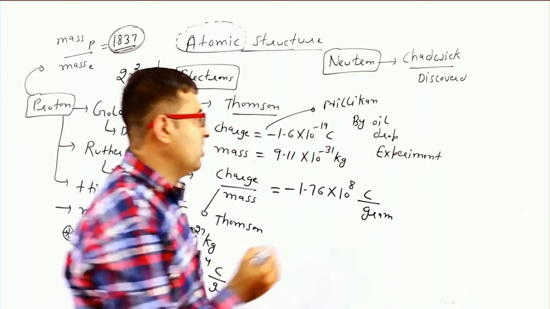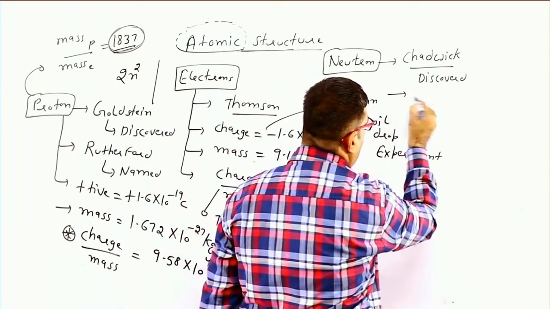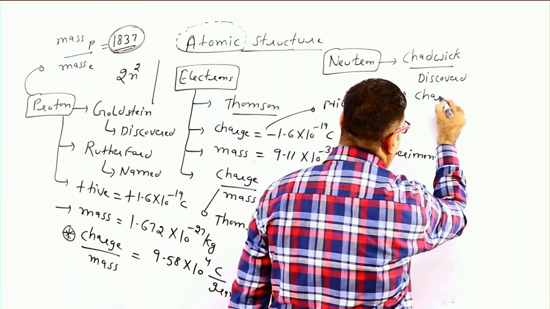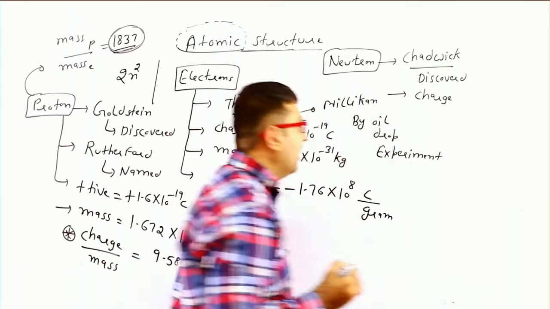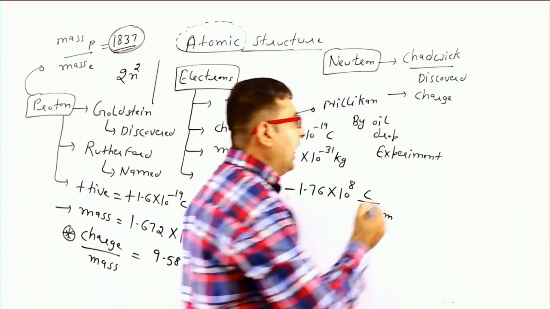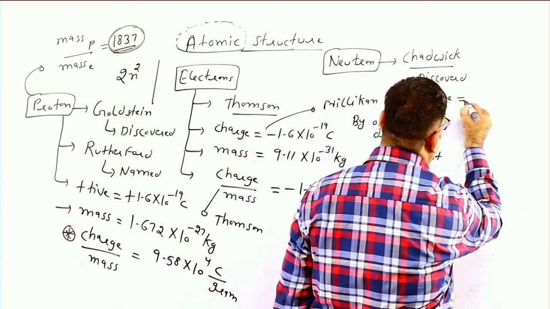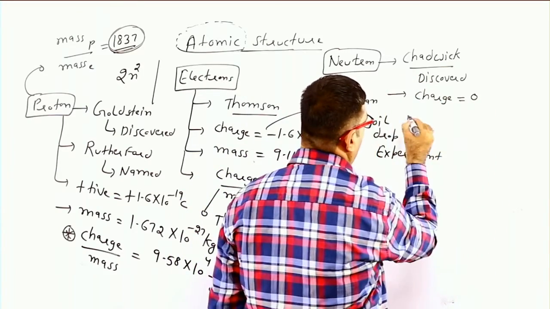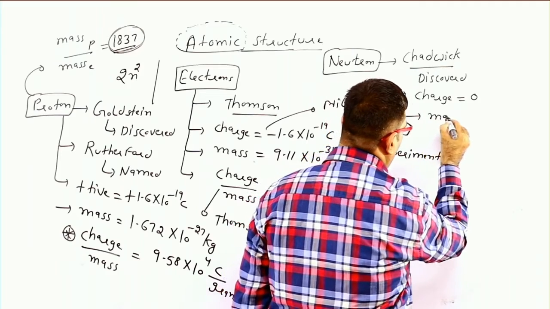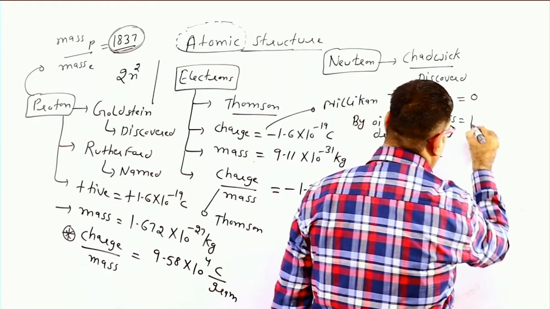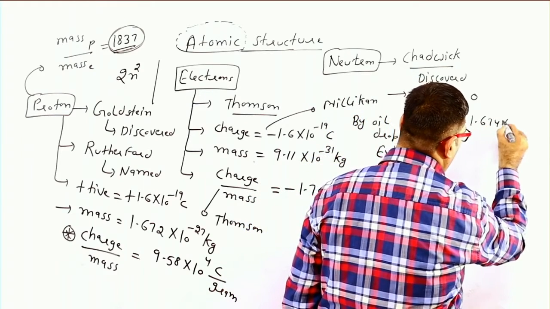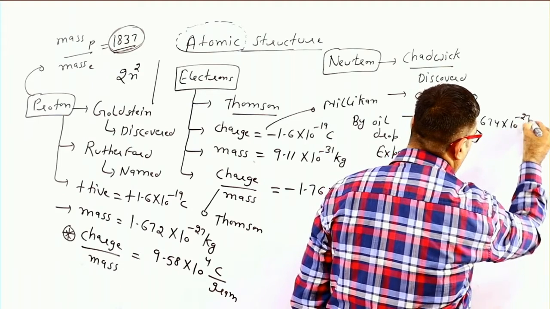Now second question, what is the charge on a neutron? We know that the neutron is neutral, that is no charge, zero charge, and the mass of a neutron is equal to 1.674 × 10^-27 kilogram.